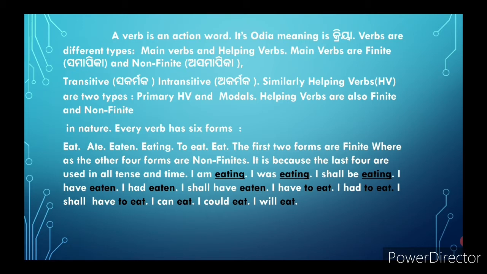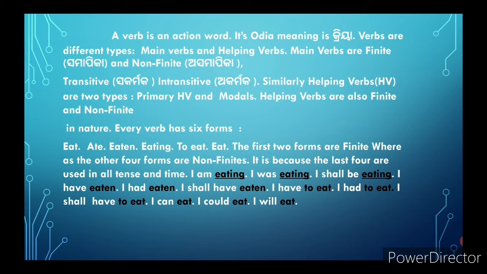Finite verbs carry tense, that is called a finite verb, samapika kriya or kalajukta kriya. Non-finite verbs do not carry tense, they are non-tensed verbs, kala bina kriya.